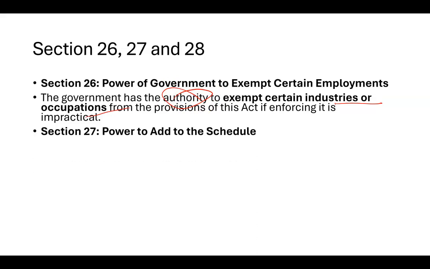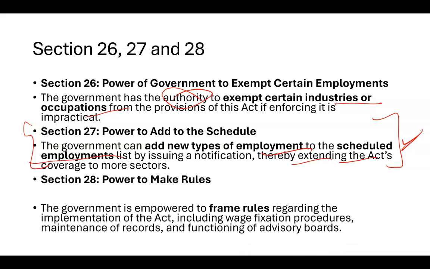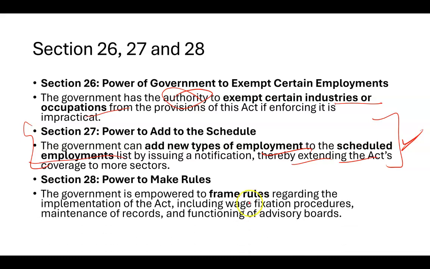Section 27 is about power to add to the schedule. The government has all the powers. They can add any new type of employment, any kind of scheduled employment. They can change the wages, and section 27 gives them that power, right? Either they can form a committee or they can do it through a gazette, right? Section 28 is about power to make rules. The government also has the power to frame rules regarding implementation of the act, including wage fixation. So the government can make changes in the advisory board or in the committees based on this act. Section 28 gives them that power.